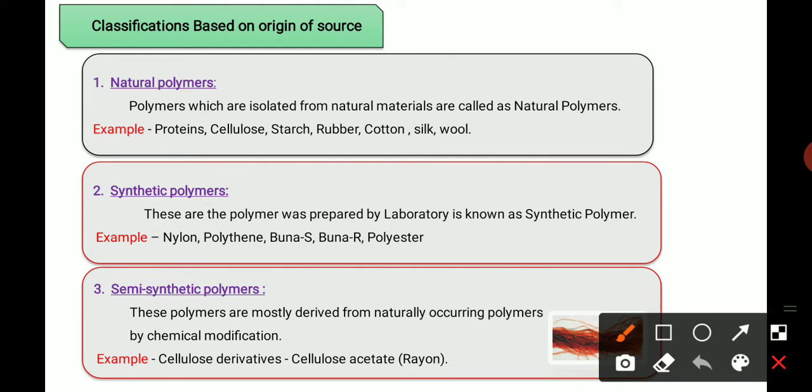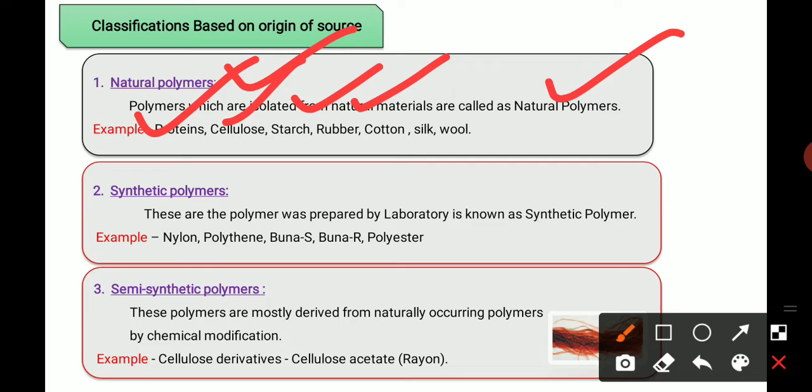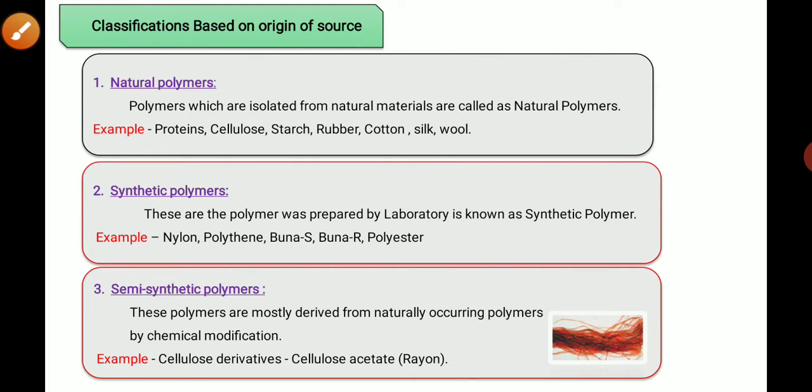These polymers are isolated from natural sources or materials. This type of polymer is called a natural polymer. Examples are proteins, cellulose, starch, rubber, cotton, silk, and wool. These are the natural polymers.